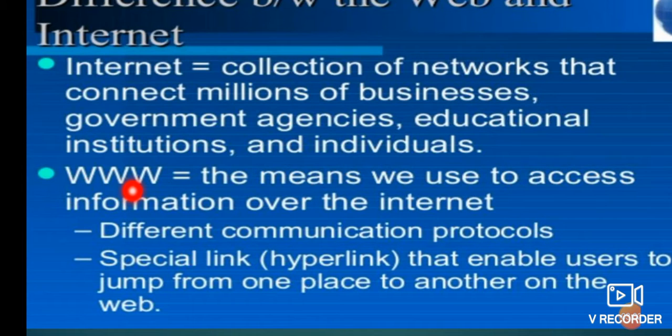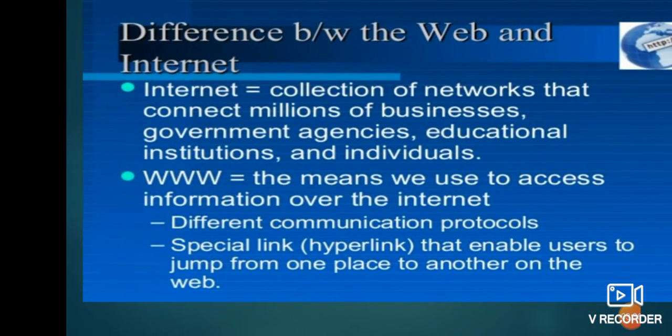And what is www, the World Wide Web? It is what we use to access information over the internet, using different communication protocols. Protocols are a set of rules and regulations that we have to follow for communication. And then there are hyperlinks, which enable users to jump from one place to another on the web. I will show you an example of a hyperlink, and at that time you will be able to know what a hyperlink is.